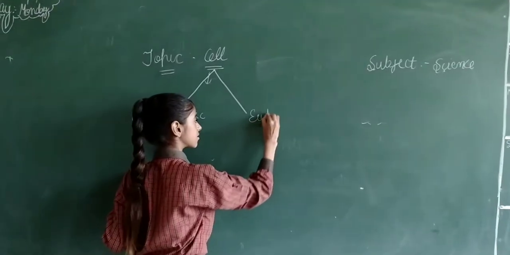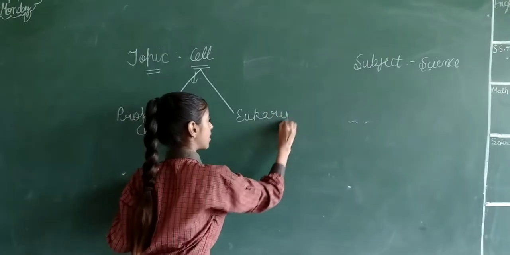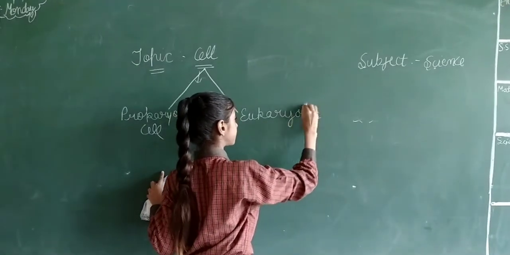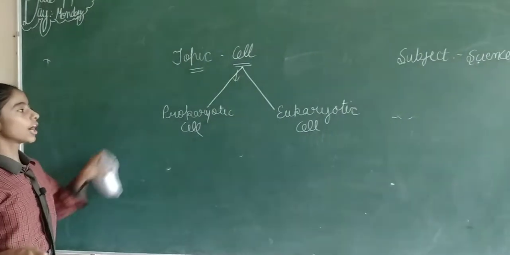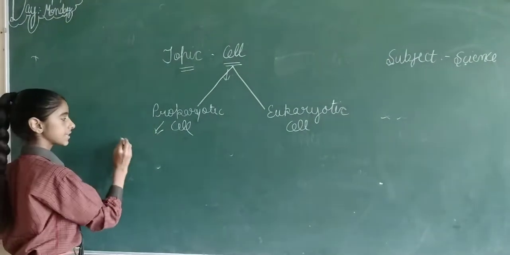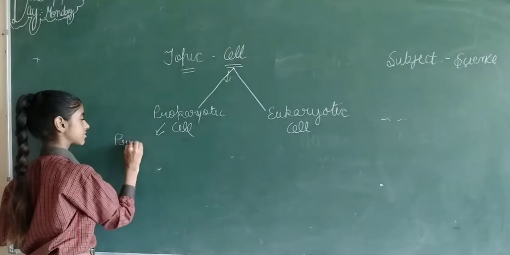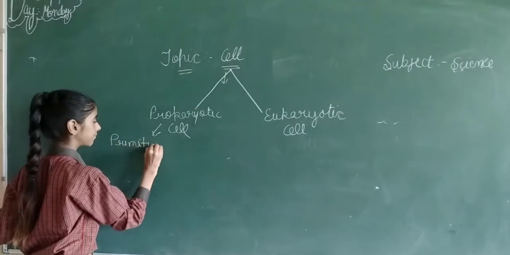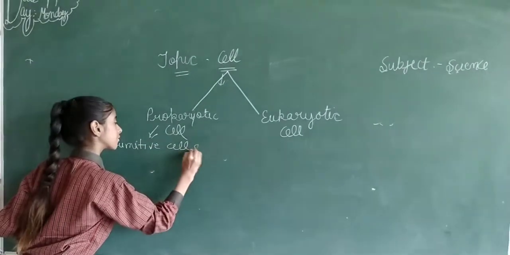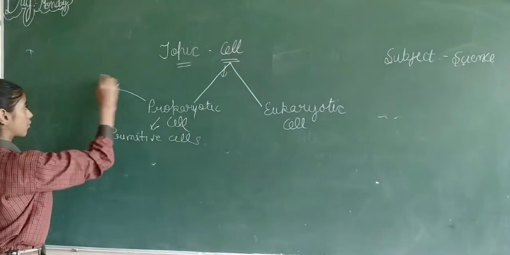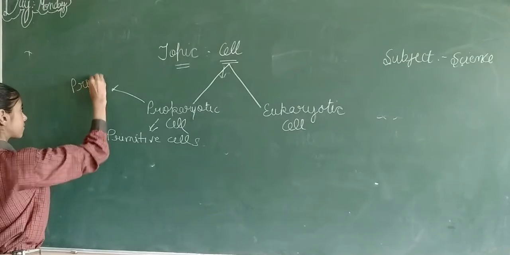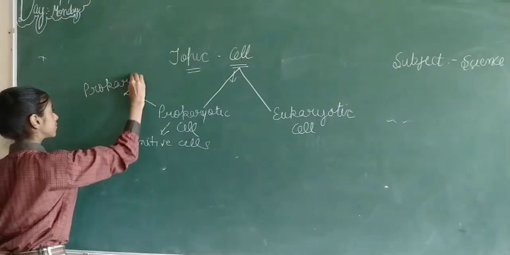Second one is eukaryotic cell. Now about prokaryotic cells. Prokaryotic cells are primitive cells, and the organisms having these cells are known as prokaryotes.